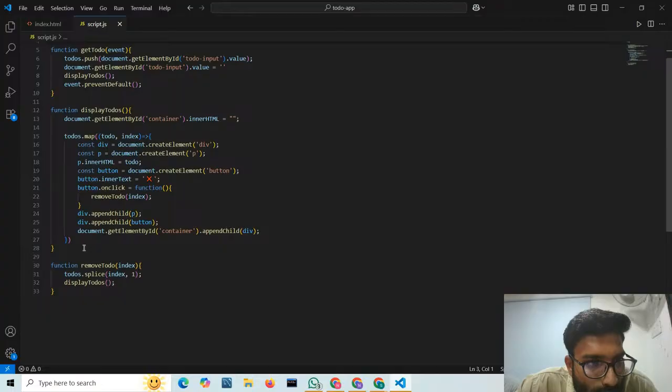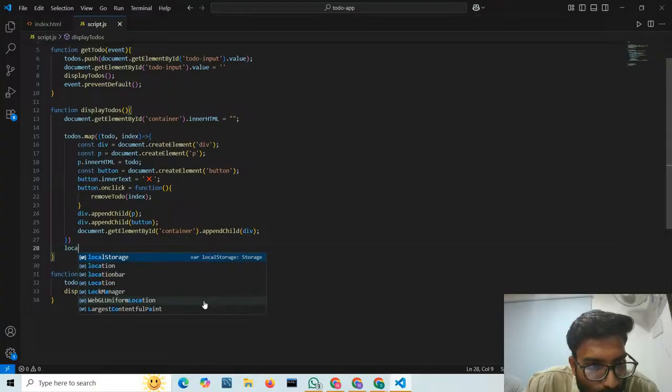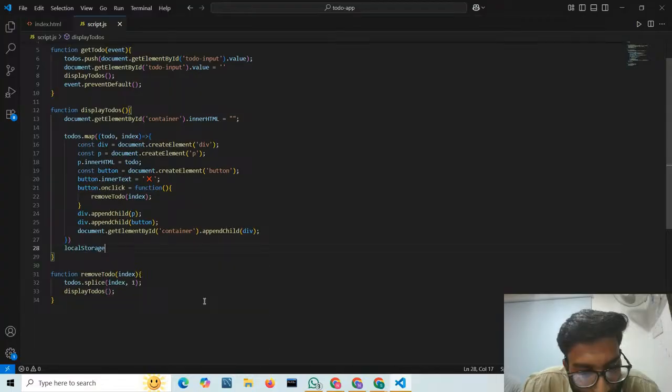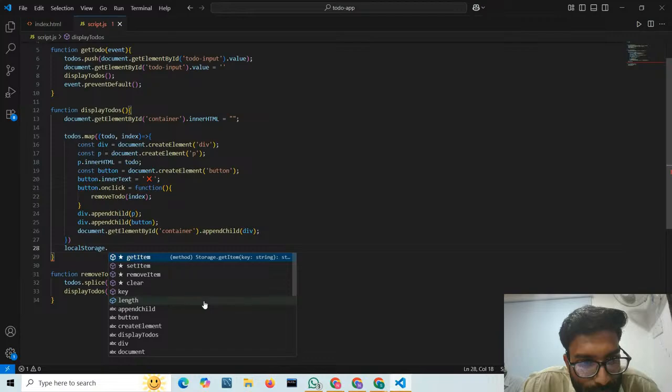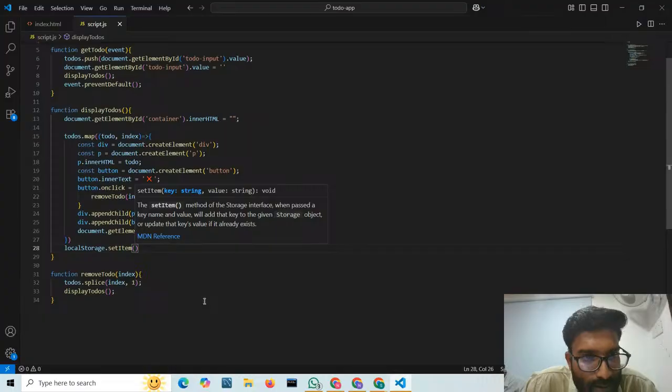So I guess after appending it here, we can save our to-dos, right? So here I can write local storage. You can see local storage is also a global built-in, and local storage has two methods: get item and set item. With the help of set item, we can set some items in our local storage.